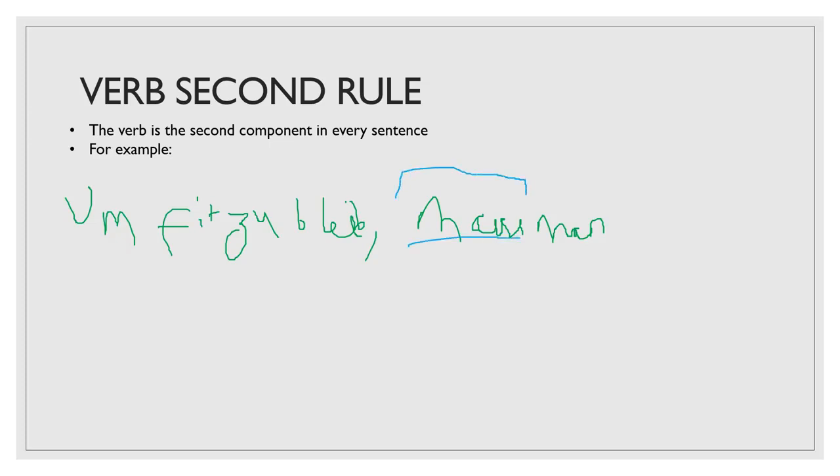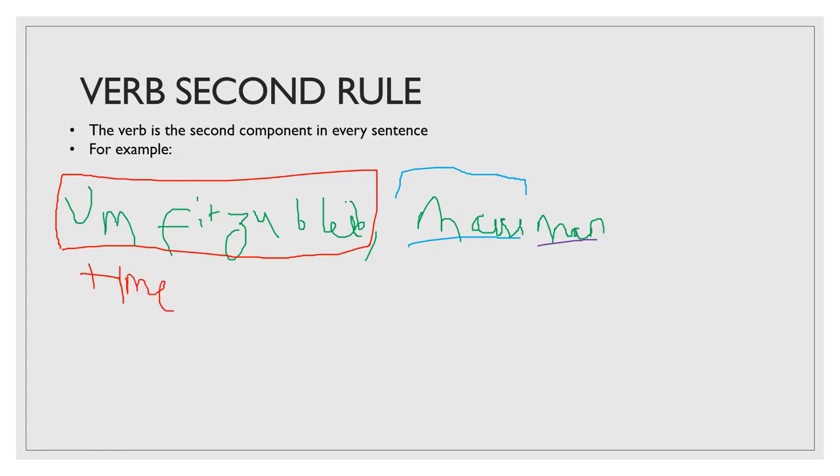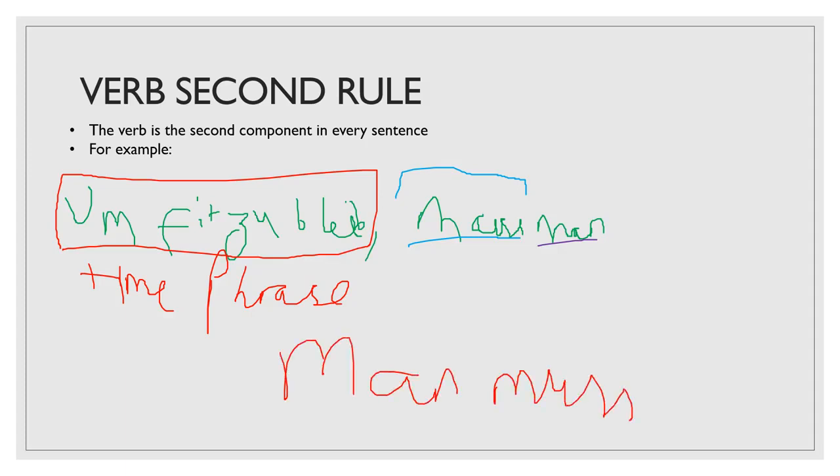Muss is a verb. The pronoun is man. That's the third component. And the first component is, you could call it any other component. This is all one component. So it could be a time phrase, or it could be a phrase like this, in order to stay healthy. The verb always comes second, so you could just say man muss, the verb will still come second, as you can see, because the first one would be the pronoun, and the verb would come second.